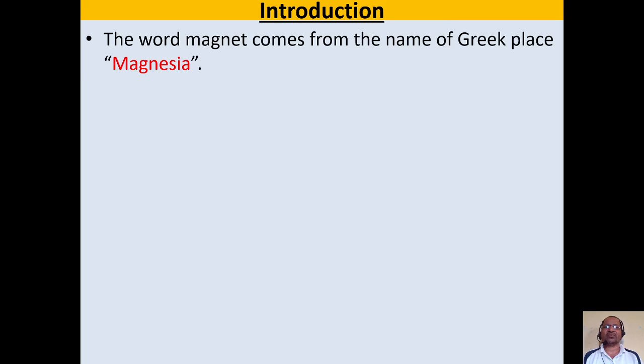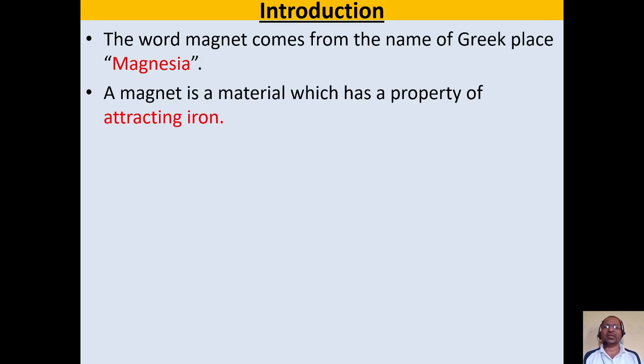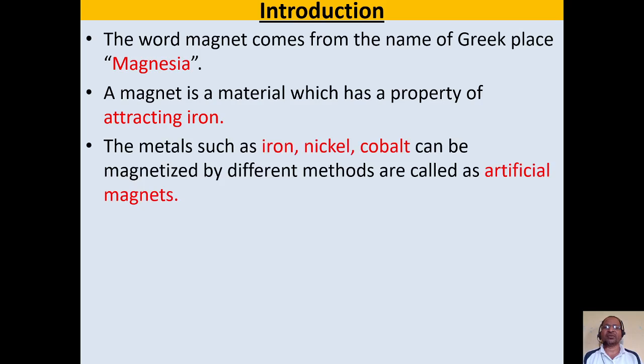Magnetism is a word which comes from the Greek place Magnesia. Magnesia is a place in Greece where magnets were found in the form of rocks. So from that word Magnesia, the word magnet has come. A magnet is a material which has the property of attracting iron. So a magnet attracts iron particles towards itself.